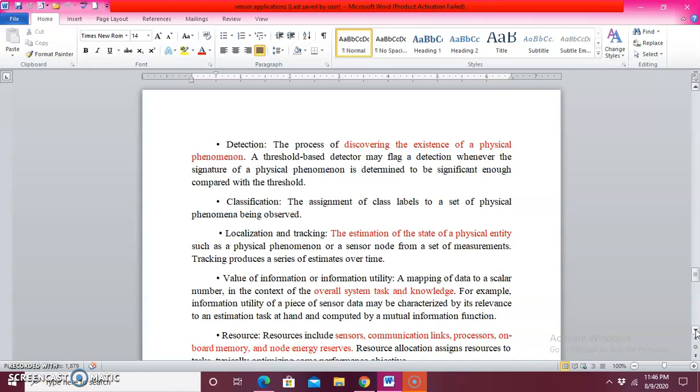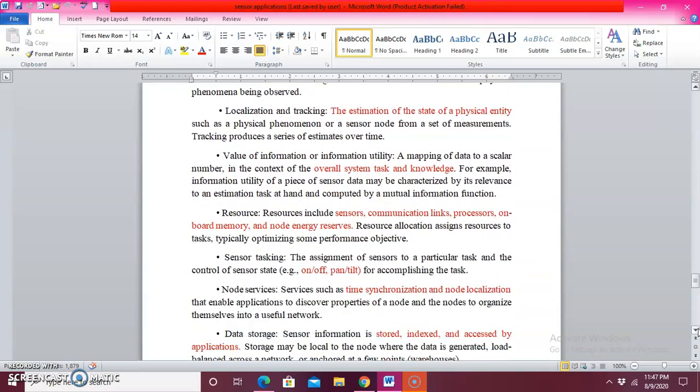Next one is called value of information or information utility. Value of information is nothing but the whole process: whatever the system task, the overall system task context, or how the data is scaling to each parameter. Whatever information you are going to characterize by its relevance to the estimation task, that is how it is computed. That is what is called value of information or information utility.